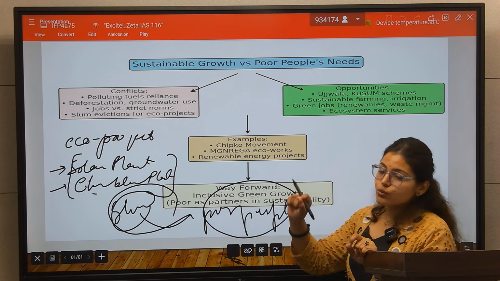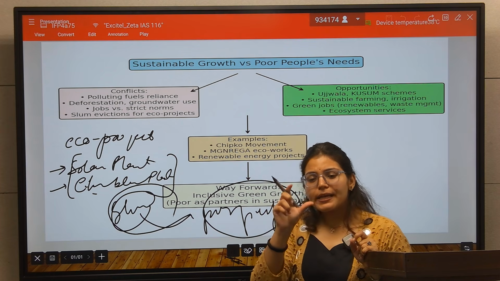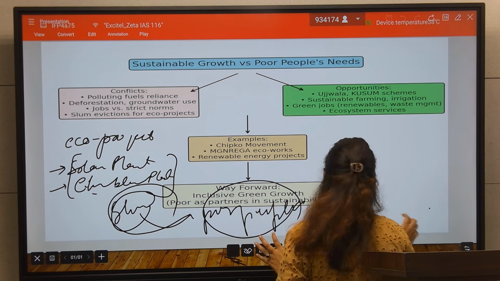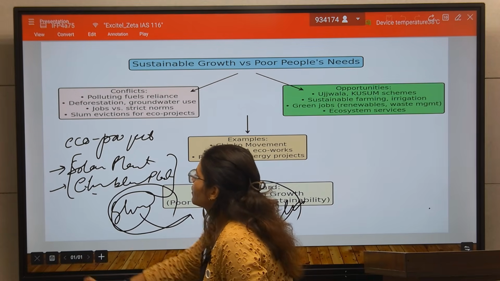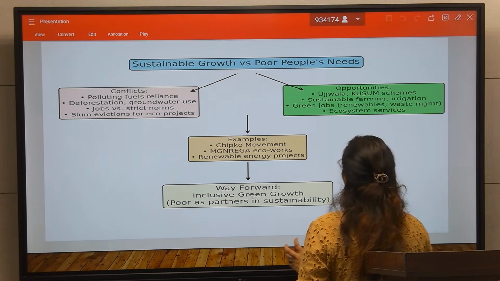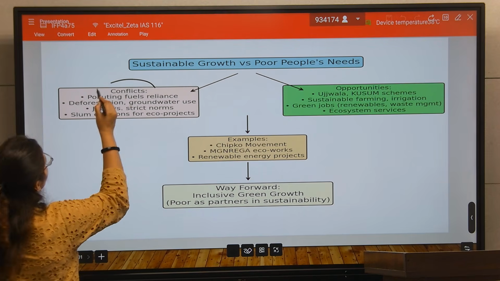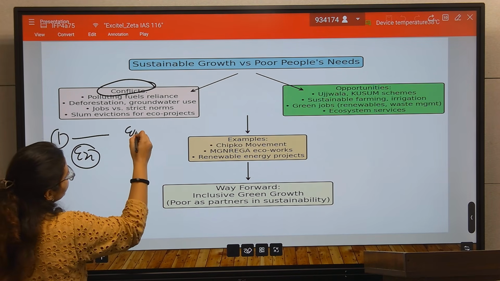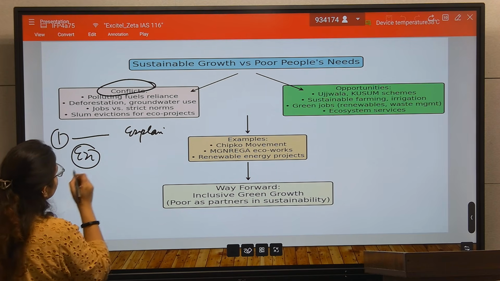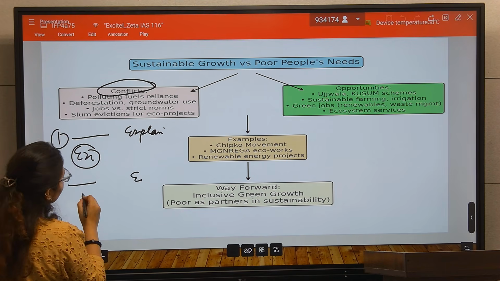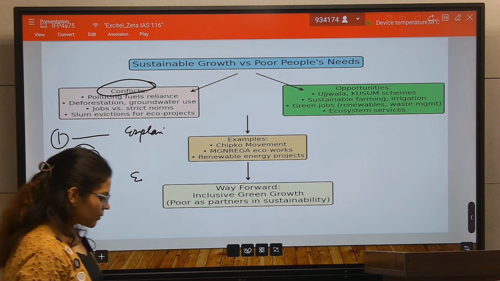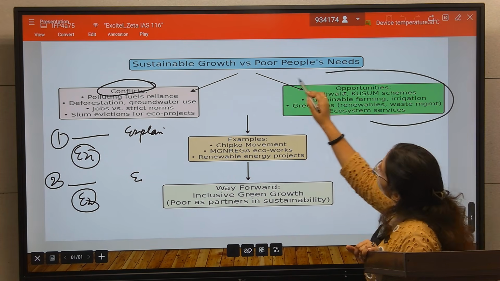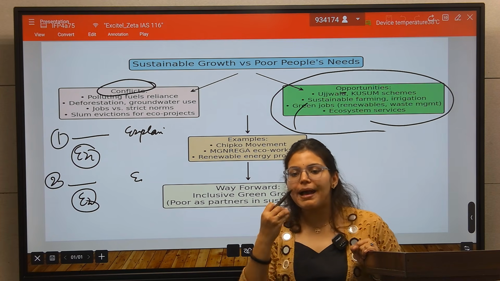Here you will give an example for each and explain the conflict. So first the intro, after that you will write the first conflict, first explanation of what this conflict is, then example, then the second conflict, explain, example. In this way you have to write about these four conflicts. After that, you also write the opportunity here, that you have to follow the balanced approach.